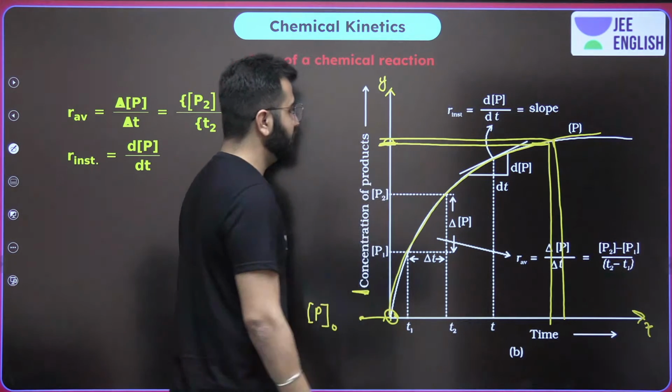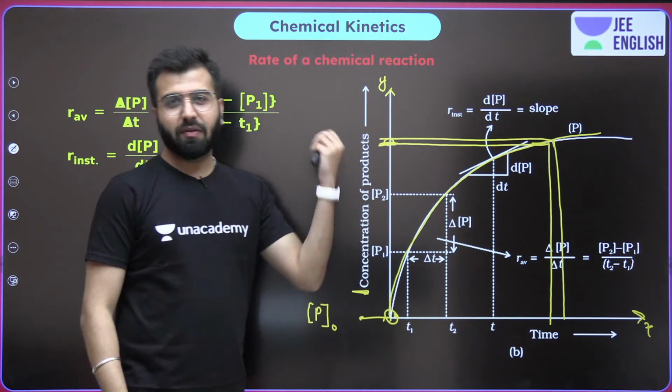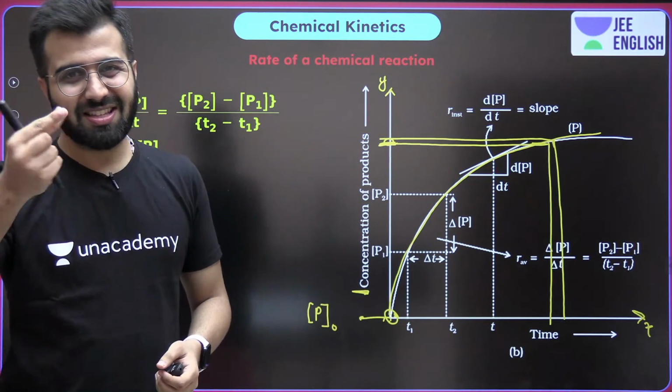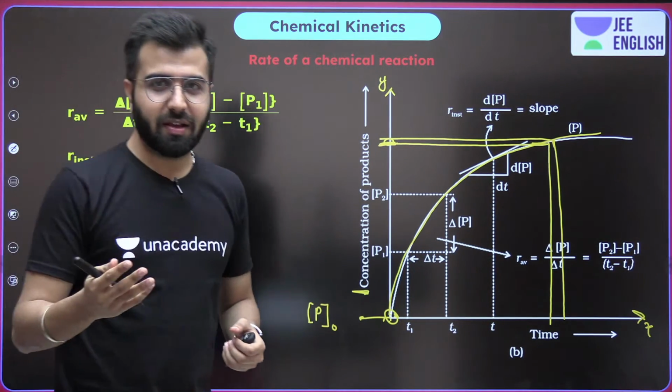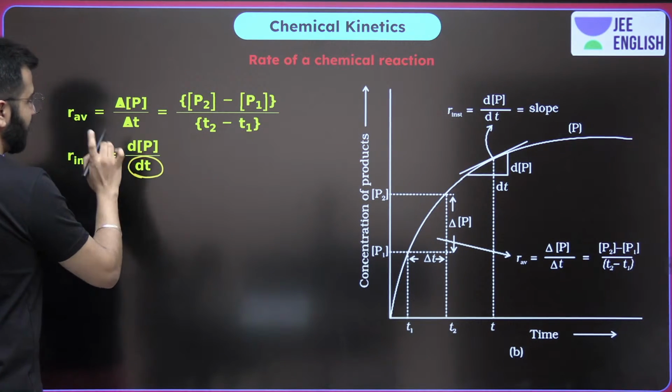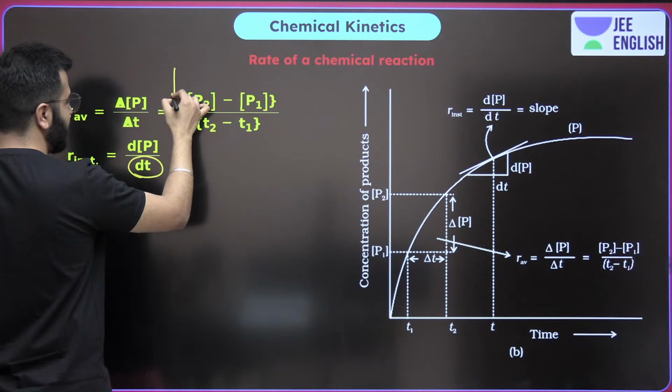This is the change. And whenever we talk about the instantaneous rate, this delta P, this dP, is always going to be smaller. So again the same thing, but the only point you have to remember is that over here there is no negative sign.